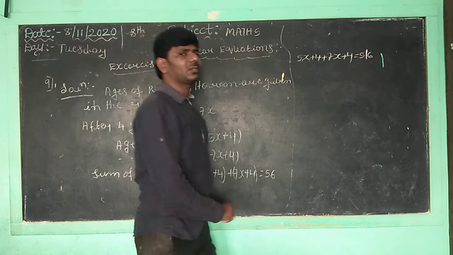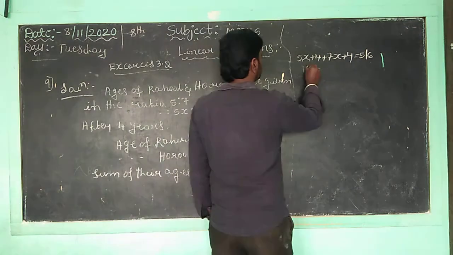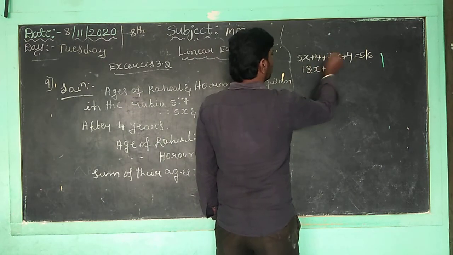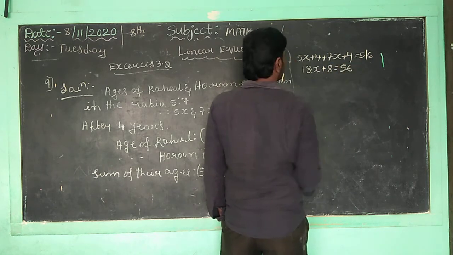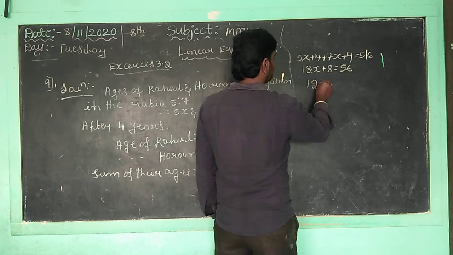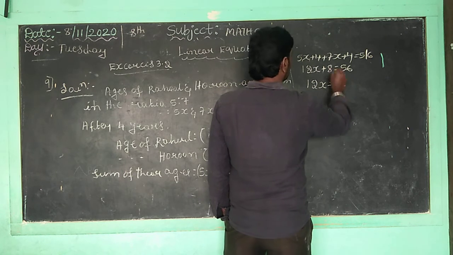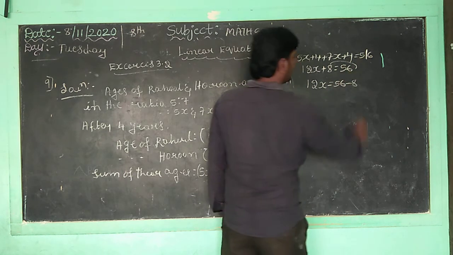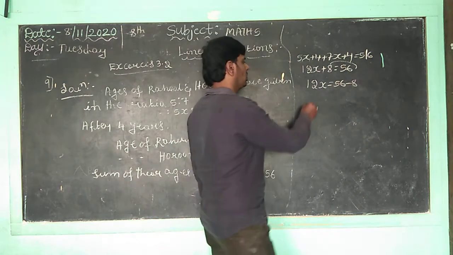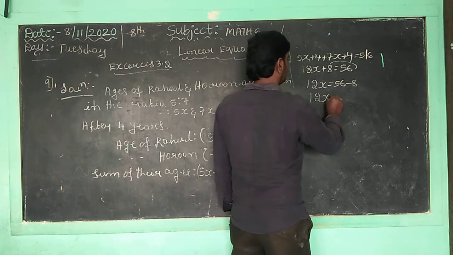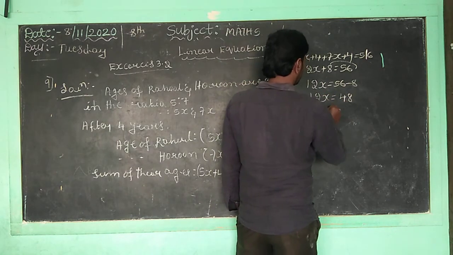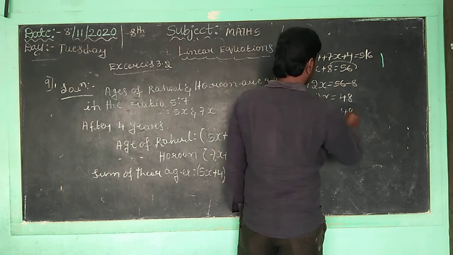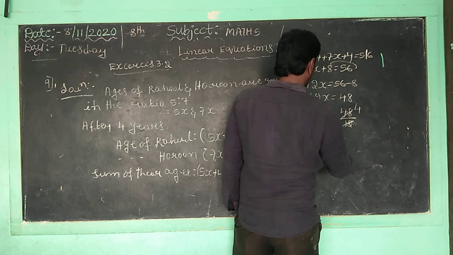5x plus 7x is equal to how much? 12x, plus 4 plus 4 is equal to 8. 12x plus 8 is equal to 56. Children, this plus 8 will go to the right hand side as minus 8. 12x is equal to what? 48. x is equal to 48 by 12. So children, now you write x is equal to 4.